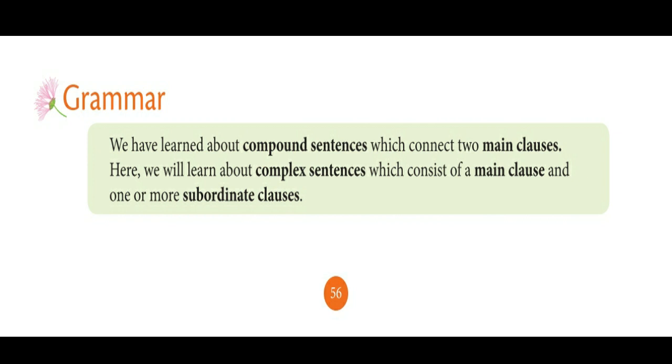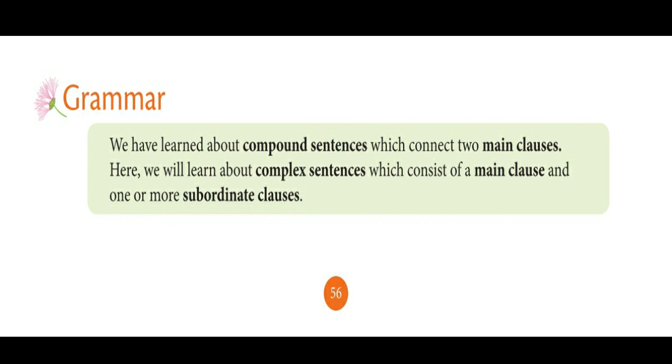Okay, very simple. In a complex sentence, there will be one main clause and one or more subordinate clauses. Okay, that's all. Let us discuss the subordinate clause later. Then the complex sentence is clear.